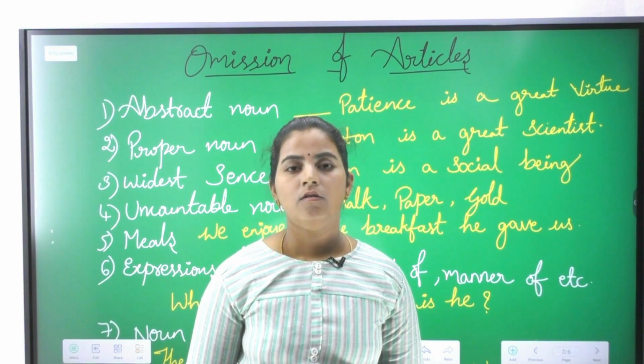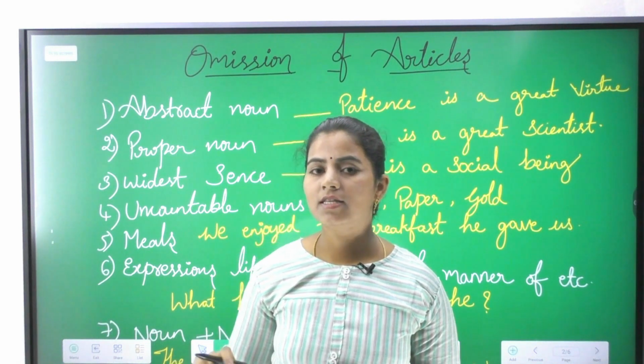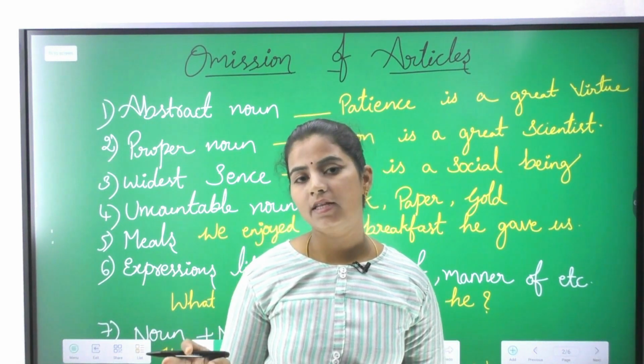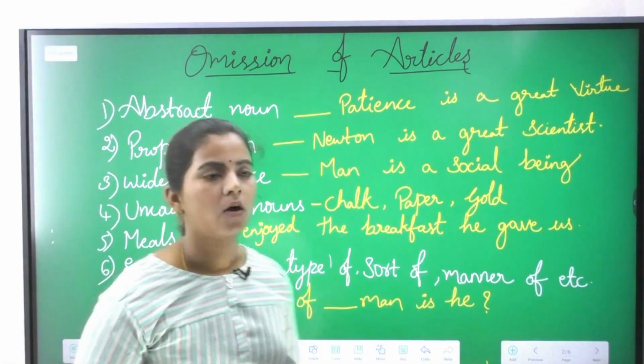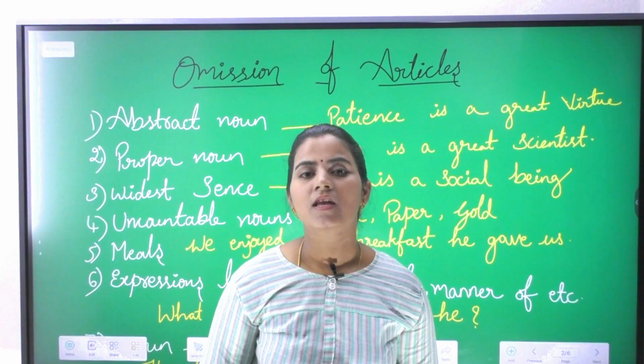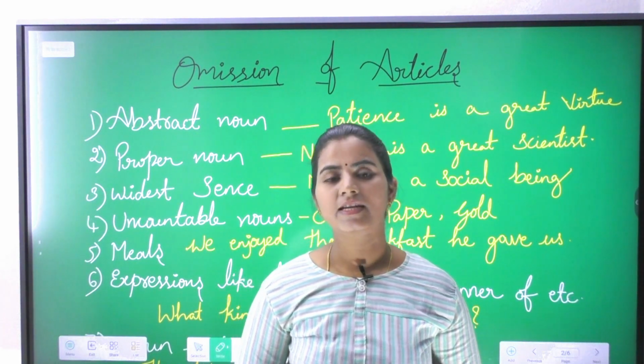Now, by this we haven't completed the articles yet. Now we need to understand where we should not write the article as well. That is omission of article. Now let us see what that is. So here are some of the rules where we should not use articles at all. Let us see what they are.